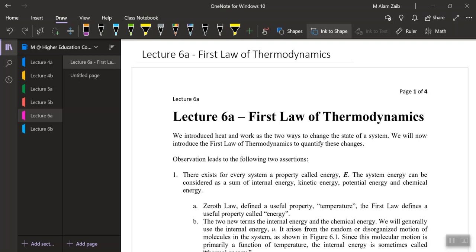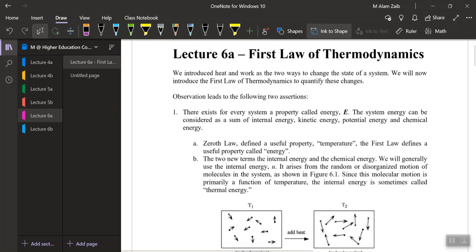Today, again, we would be looking at a phenomenon, and that phenomenon is called the conservation of mass and conservation of energy. And that phenomenon would be defined using different properties, called energies. So you might know different kinds of energies. A system's energy can be the sum of internal energy, kinetic energy, potential energy, chemical energy, electrical energy, magnetic energy, and you can imagine so many different kinds of energies.